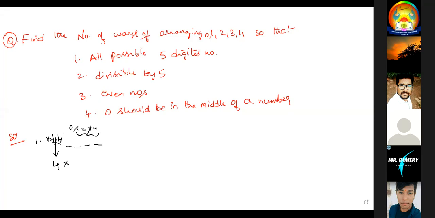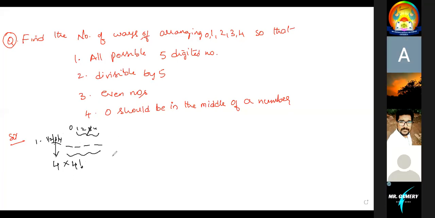Suppose I filled with this. Now how many numbers do I have? 4. How many blanks? 4. So 4 factorial. The first number should not be 0, so that blank can be filled with 1, 2, 3, 4, anything. So the first one is 4 into 4 factorial.